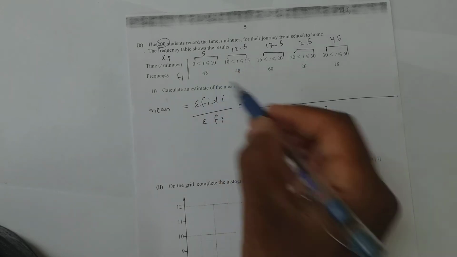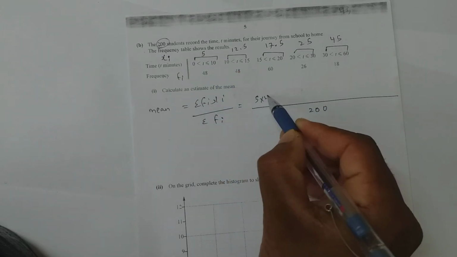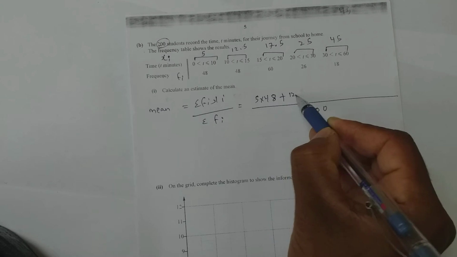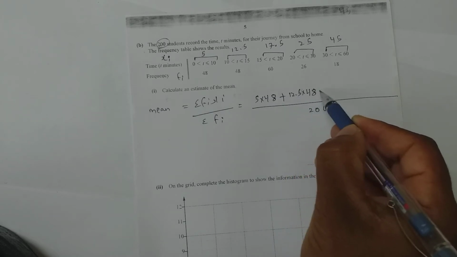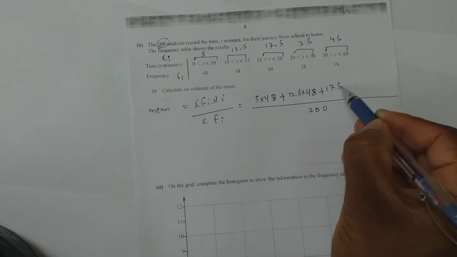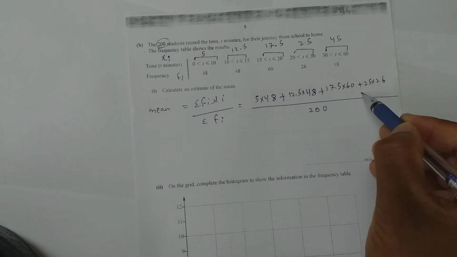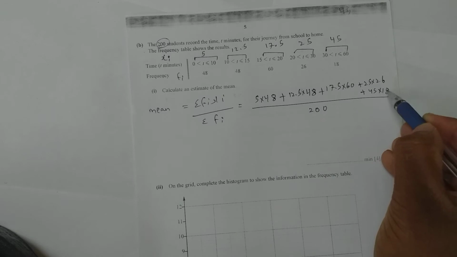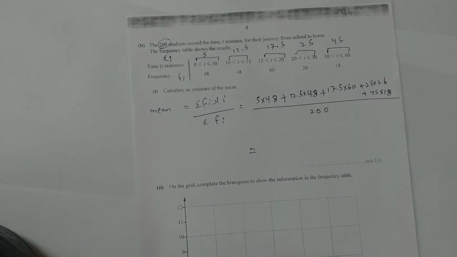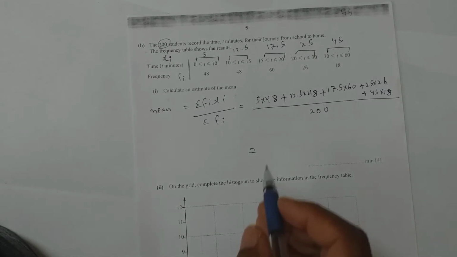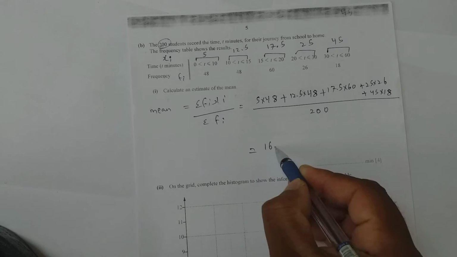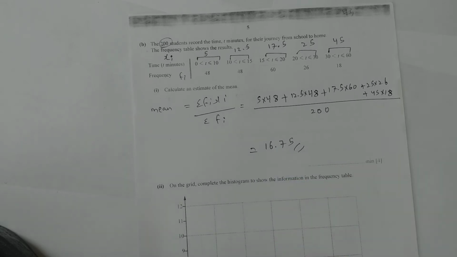So fi xi means 5 into 48 plus 12.5 into 48 plus 17.5 into 60 plus 25 into 26 plus 45 into 18. Place this entire thing in the calculator. You get the answer 16.75 is the mean. Okay, now the next one.